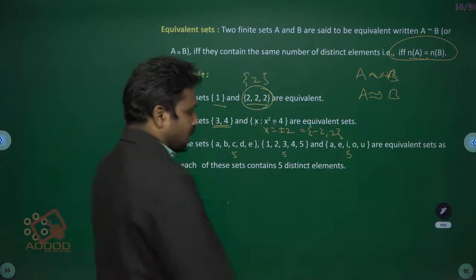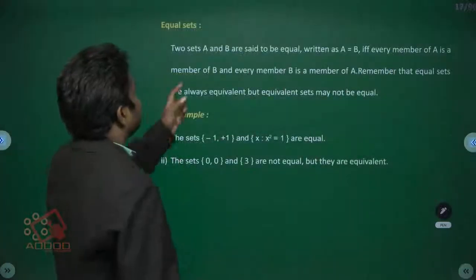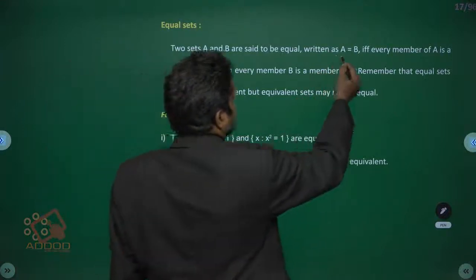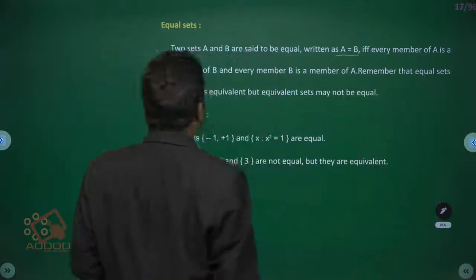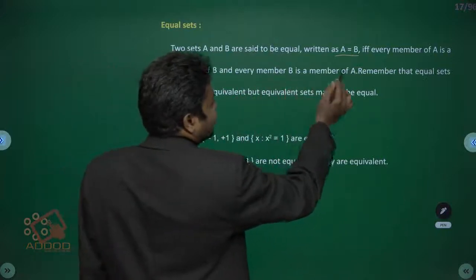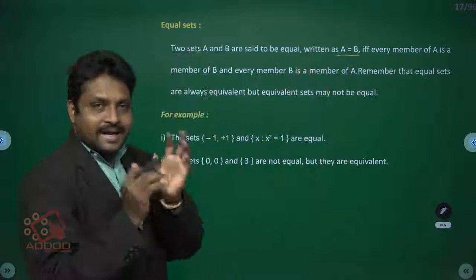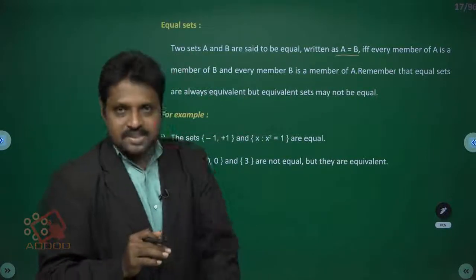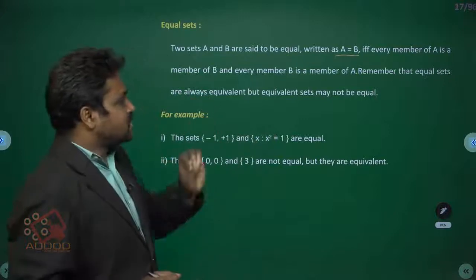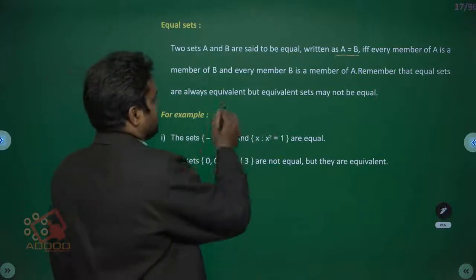Equal sets. Two sets A and B are said to be equal, written A = B, if and only if every member of A is a member of B and every member of B is a member of A. Means if A and B have the same elements, then the two sets are called equal sets.